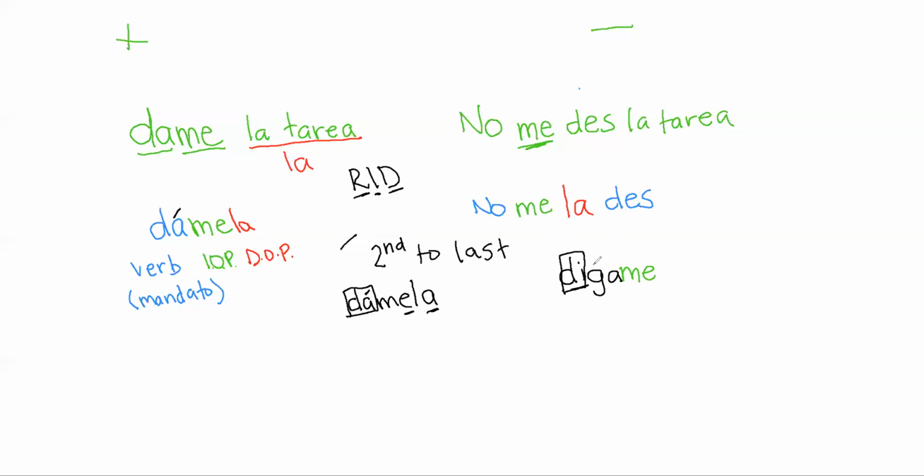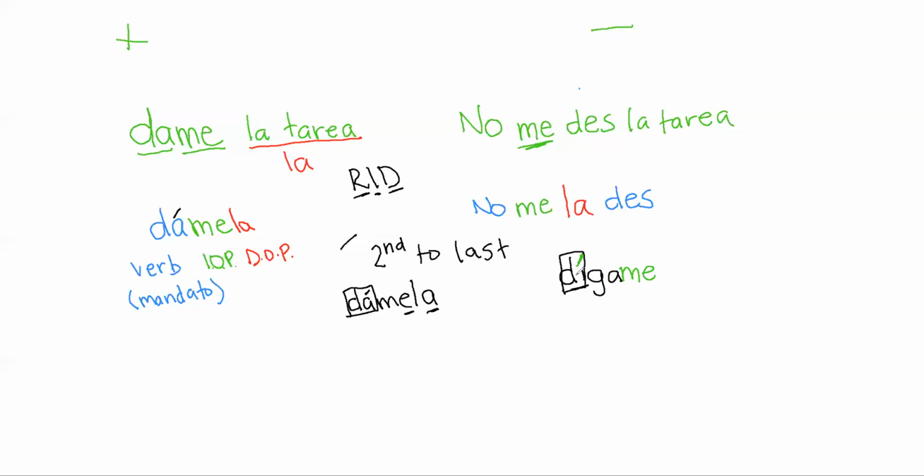This is still the stressed syllable. Since this ends in a vowel, and it is the third from the end that is stressed, I have to write an accent mark to show the stressed syllable. It should be on that second syllable, on that g, but it's not.